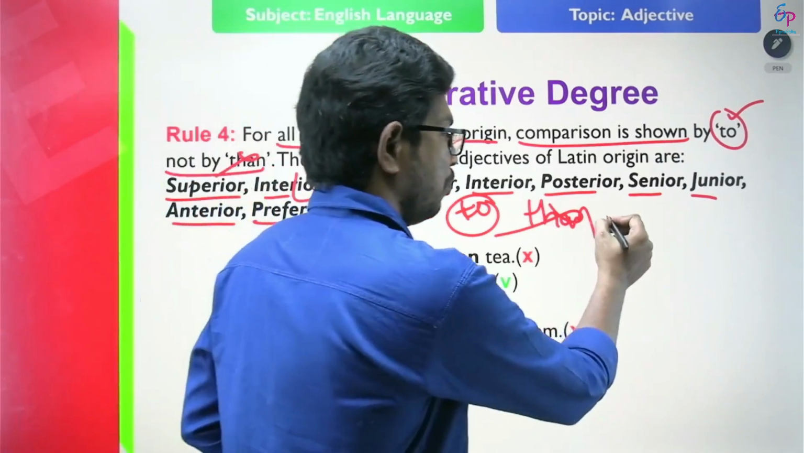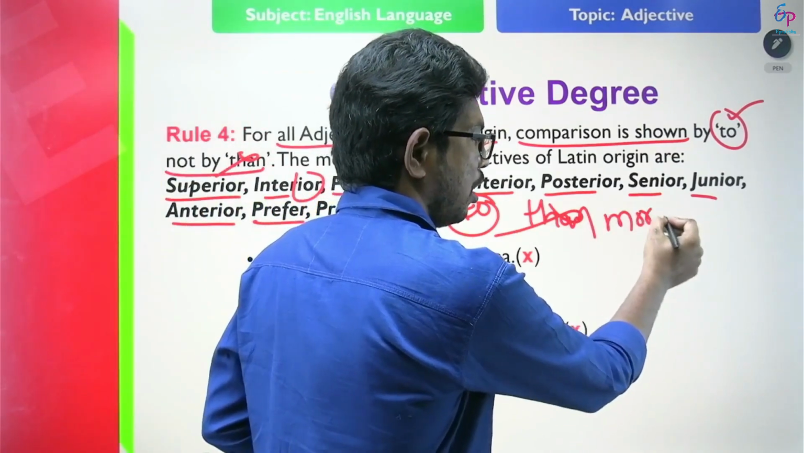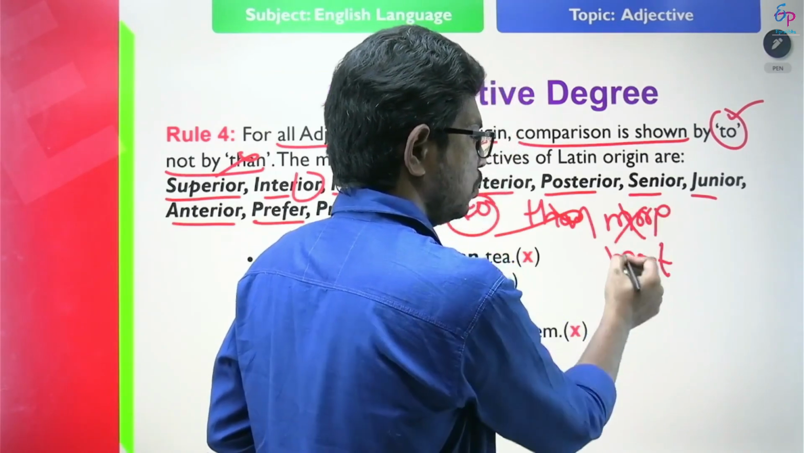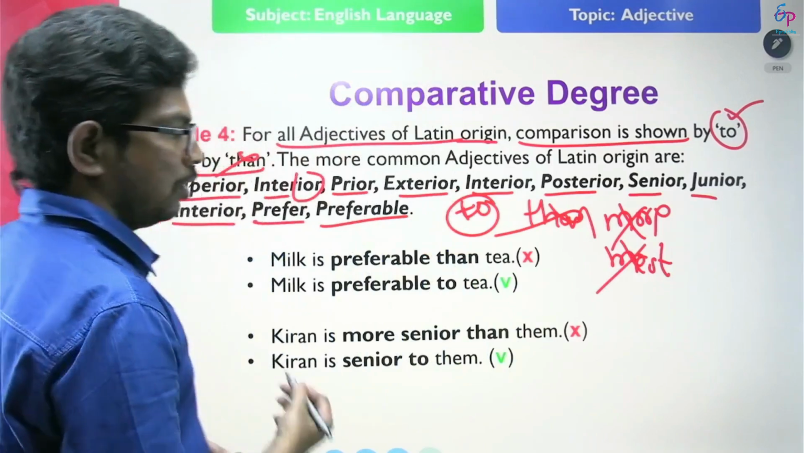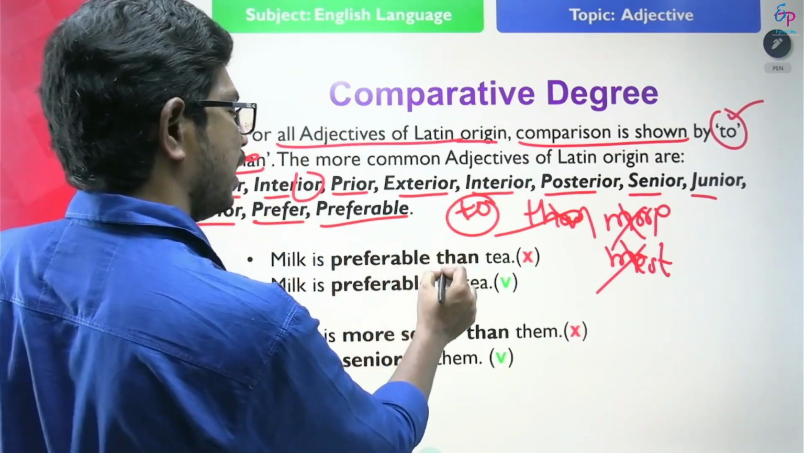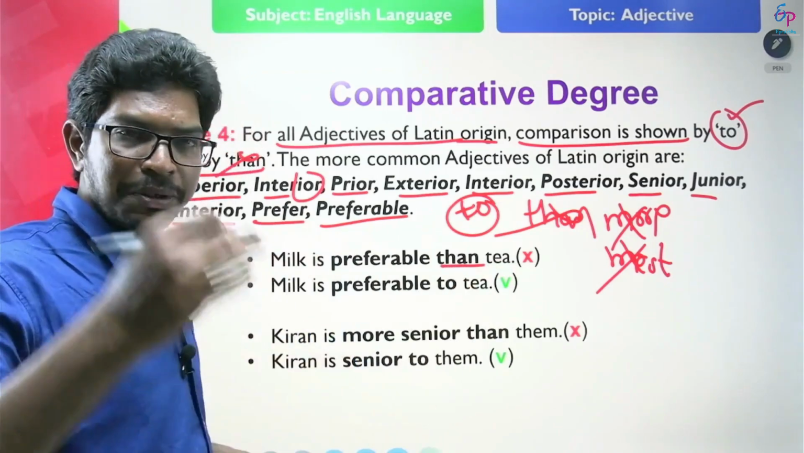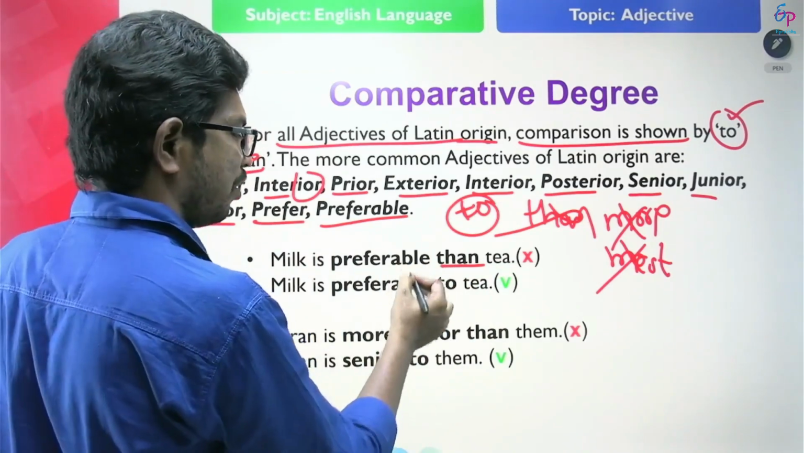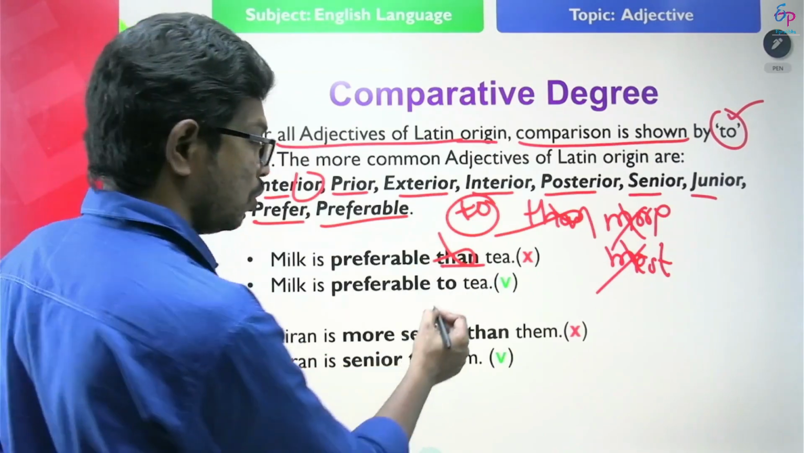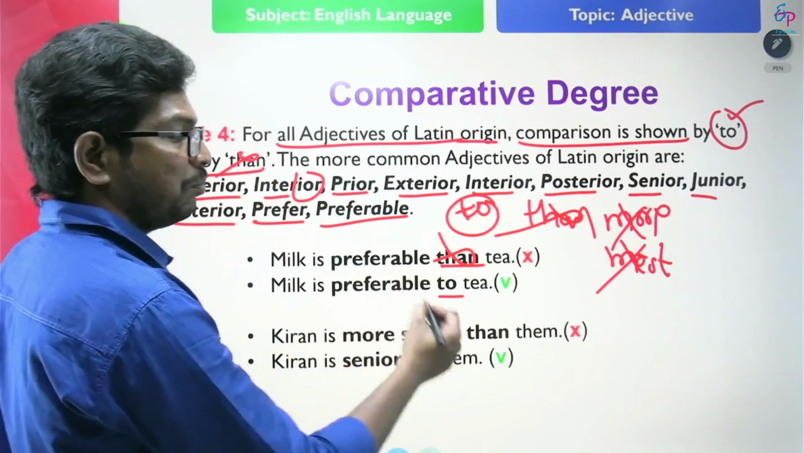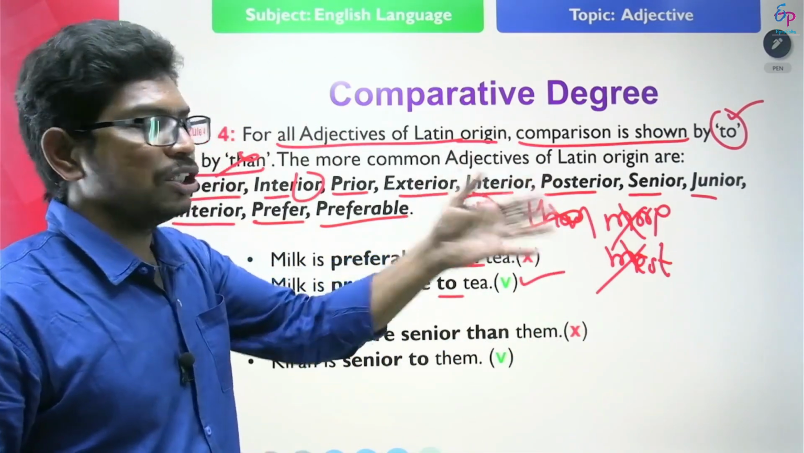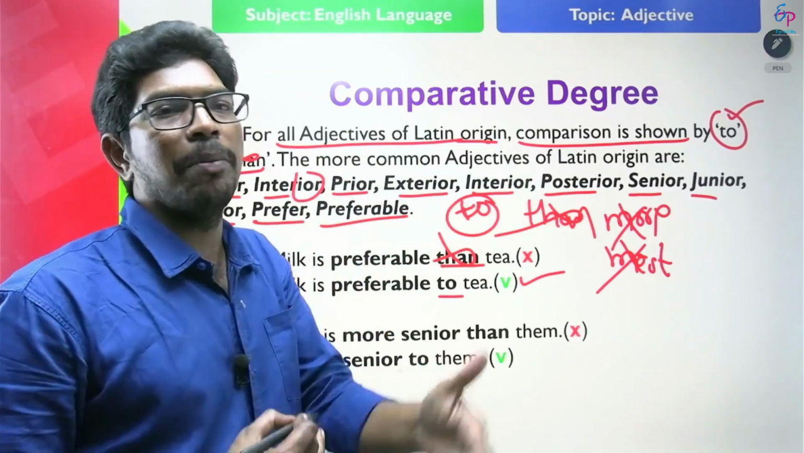And remember, more or most we cannot use before these adjectives. Look at the example and find out the error. Milk is preferable than tea. Here, after preferable, we should not use than. We use only to. Milk is preferable to tea is correct, not than. After these adjectives, we use only to, not than, when you want to compare.